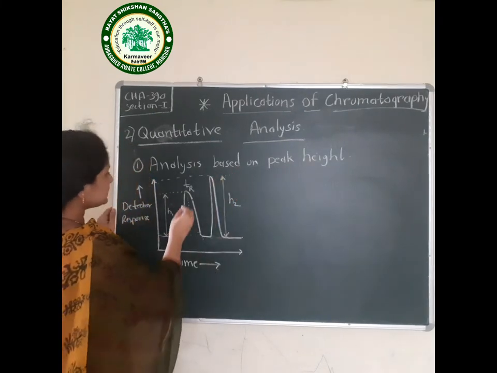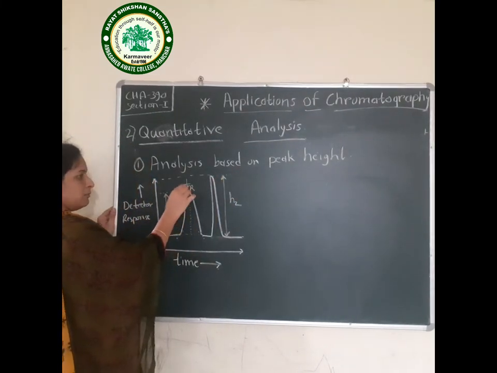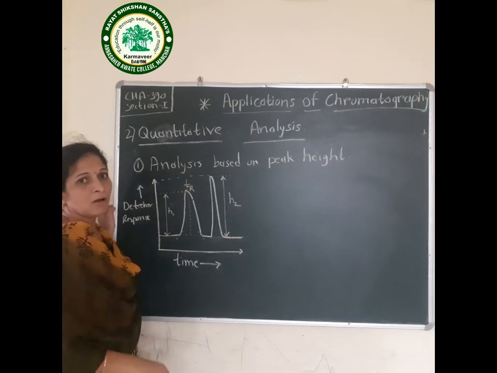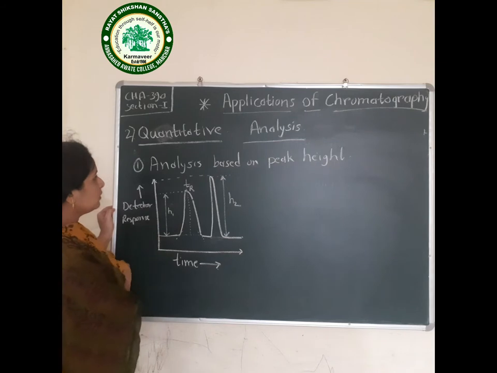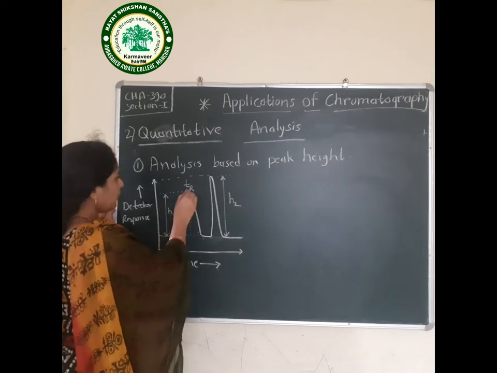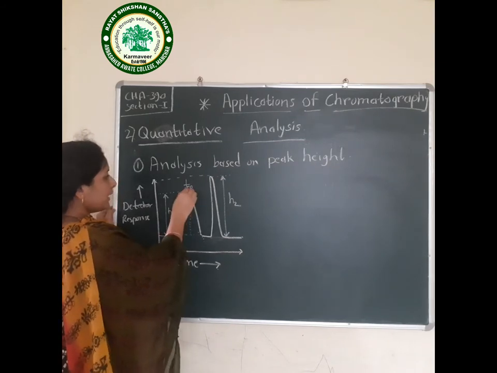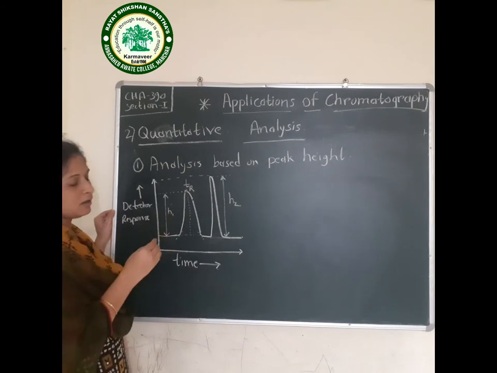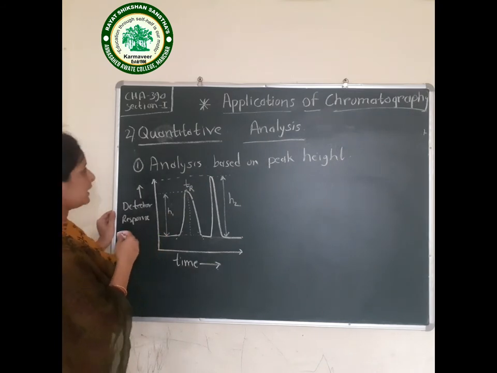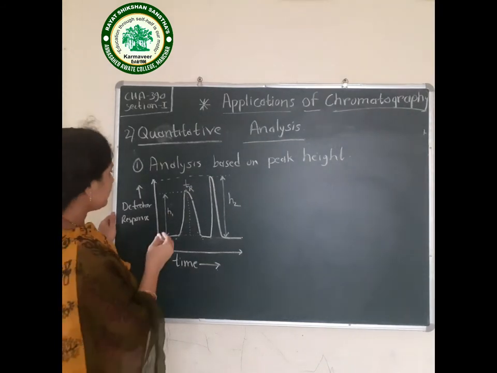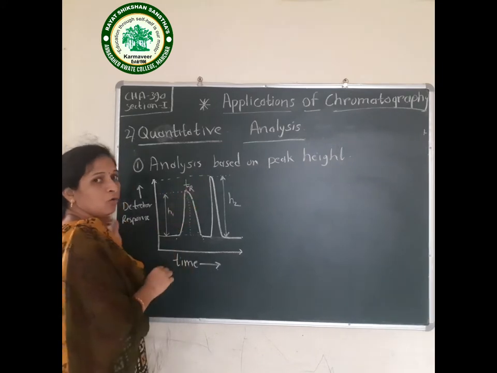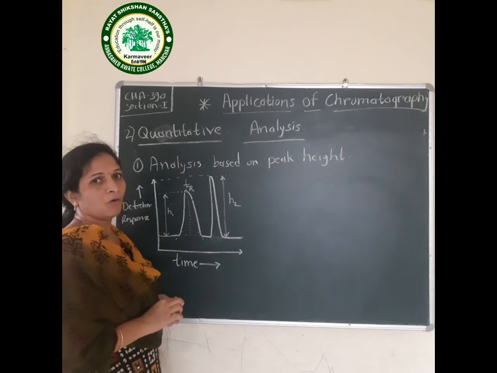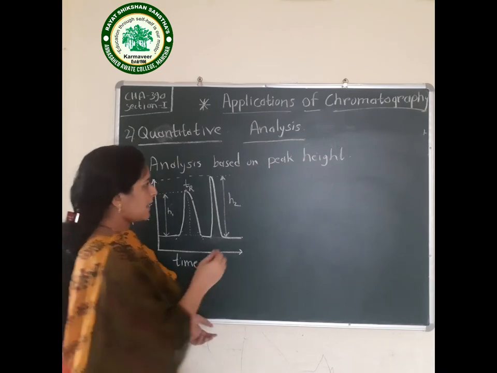This TR means retention time. From this retention time we can determine the height of this peak. Depending upon this height, we compare it with the standard, then we can identify the sample, and we can use this peak height for calculation of the area of the sample.